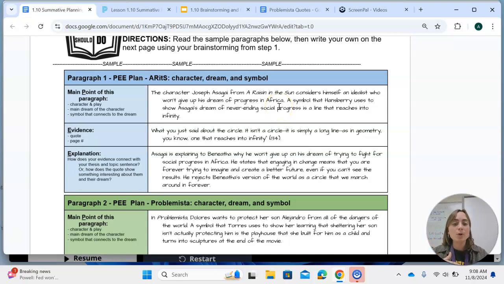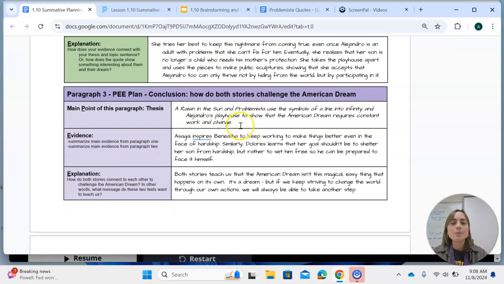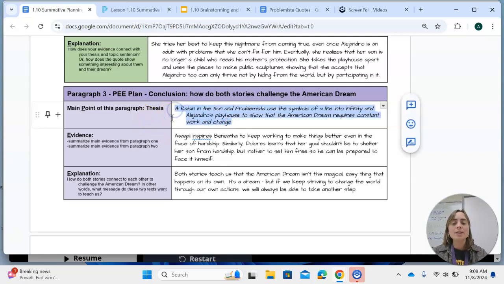I encourage you to read through our model here. And specifically, I want to show you the model thesis statement so you see what this looks like. Our model thesis statement is A Raisin in the Sun and Problemista use the symbols of a line into infinity and Alejandro's Playhouse to show that the American dream requires constant work and change. So that's an example of a thesis statement, and I want you to write your own using the symbols and the characters that you've chosen.